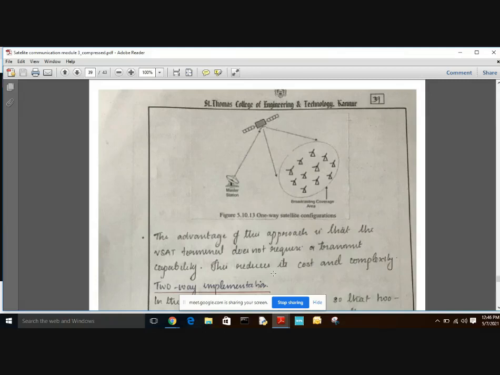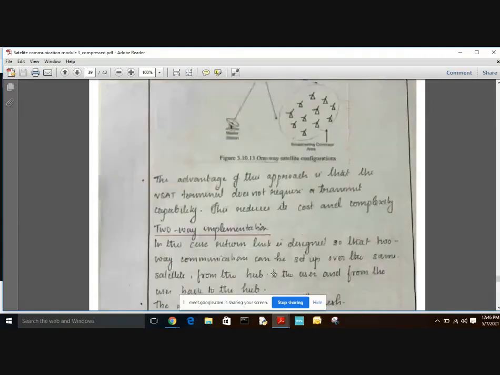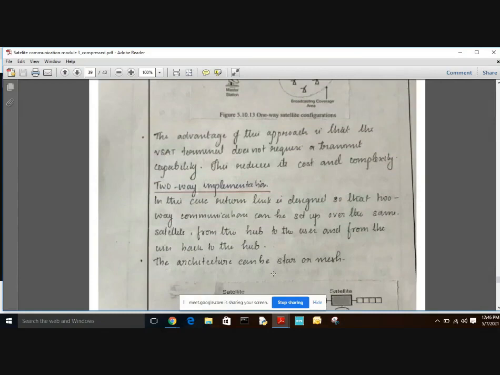Now we are going to the second type, that is, two-way implementation.